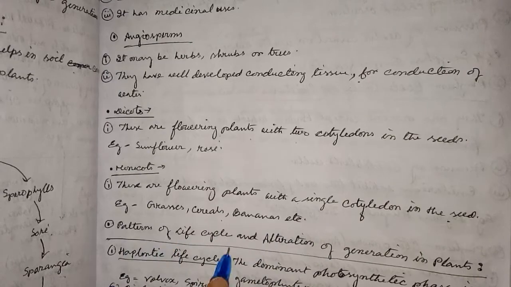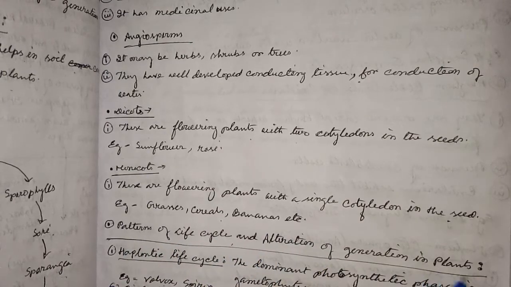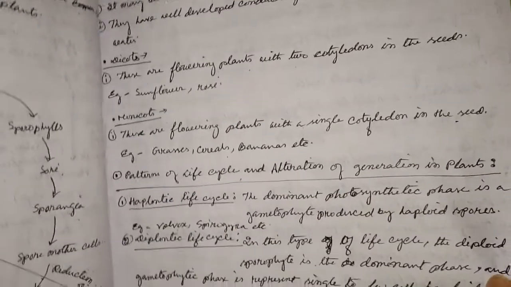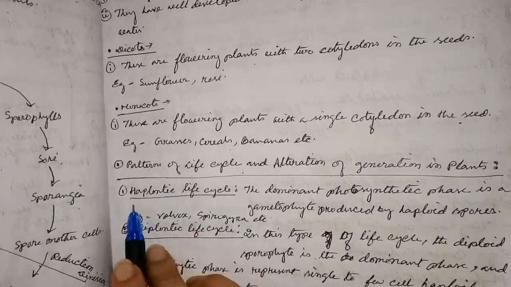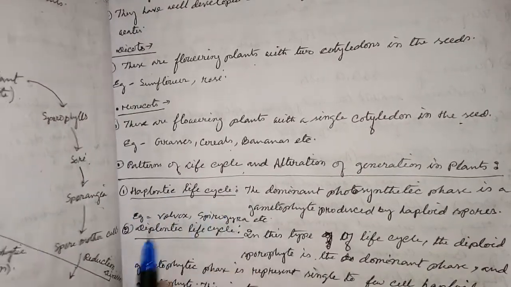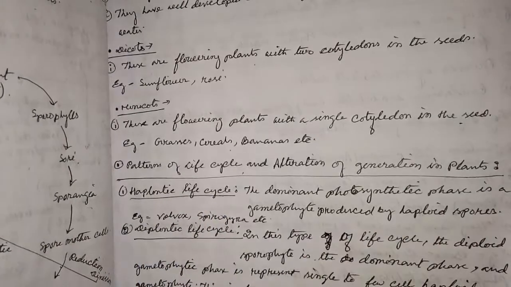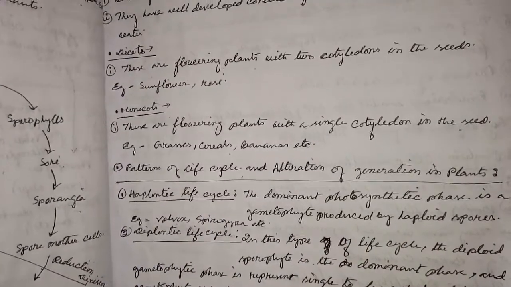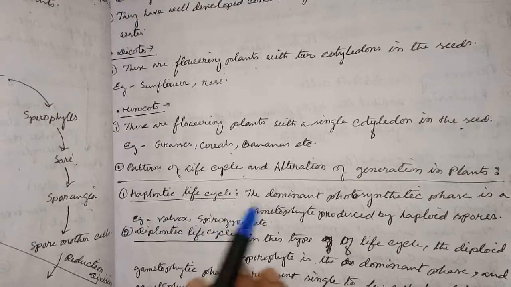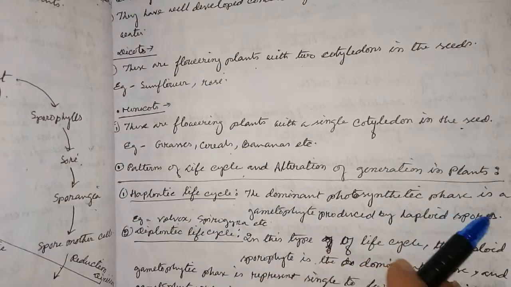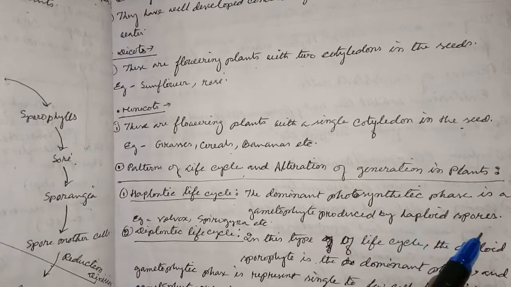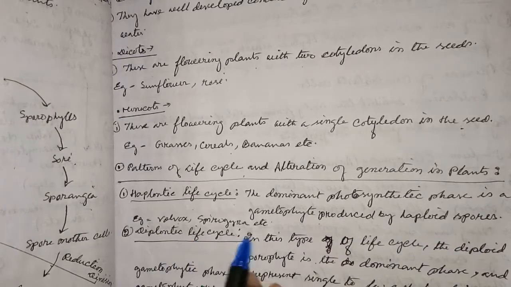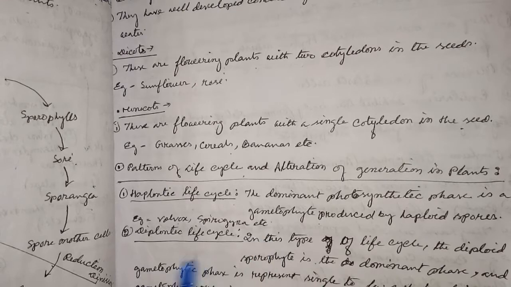Next, pattern of life cycle and alternation of generation in plants. Three patterns can be seen. First one is haplontic life cycle, second one is diplontic, and third one is haplodiplontic life cycle. So, what is haplontic life cycle? The dominant photosynthetic phase is a gametophyte produced by haploid spores. Example: Volvox, Spirogyra, etc.